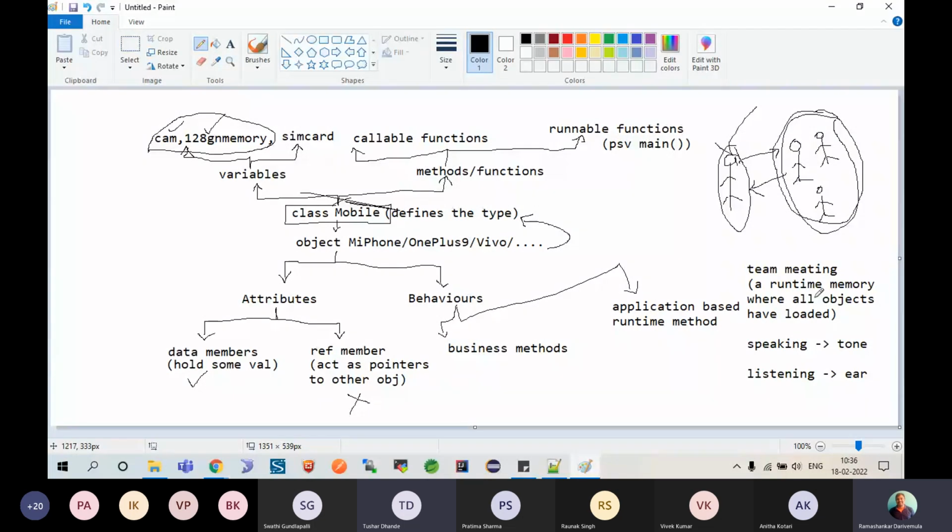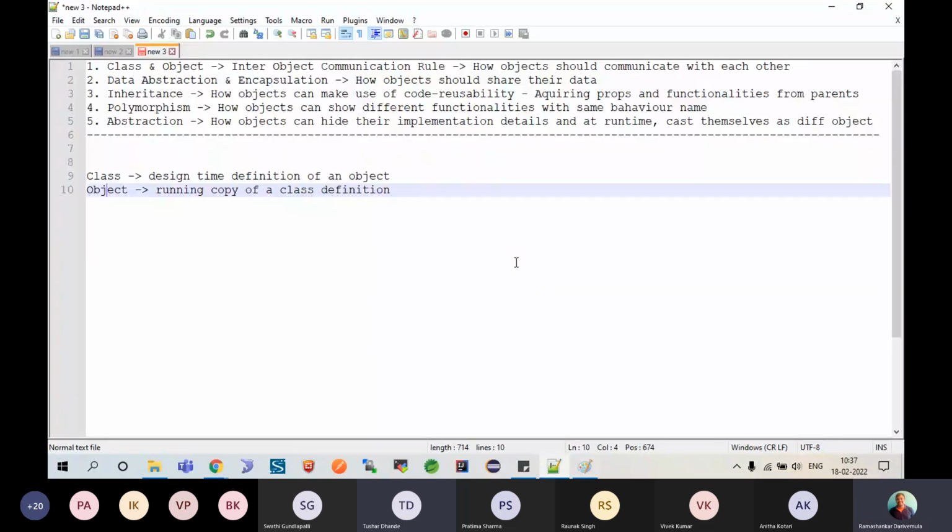Well, at the time of giving or sharing this data in between, this basically has to happen in a secured manner. What do I mean by that? Well, I'll take an example. You people have to answer me. Okay. So, look, in our apartment, the electricity department person comes every month. You understand this, the first part of class and object, right? This you have understood, right?